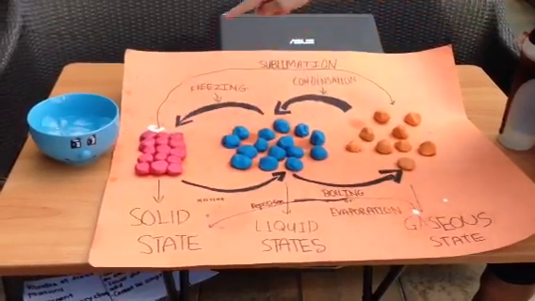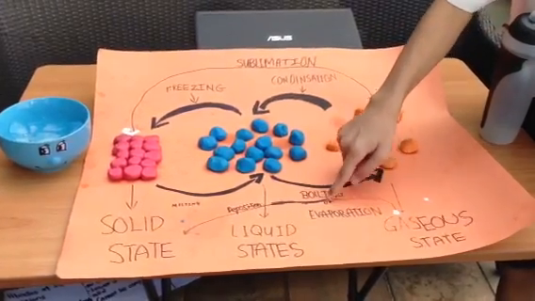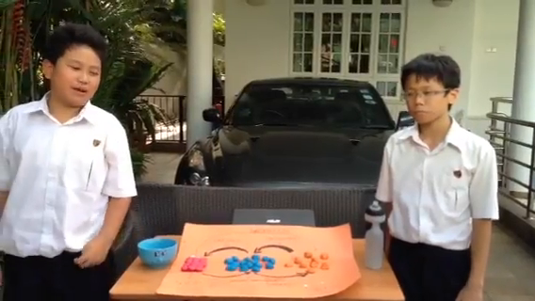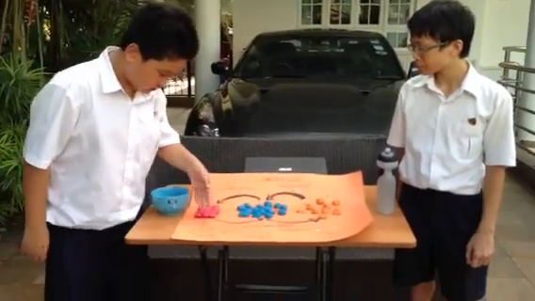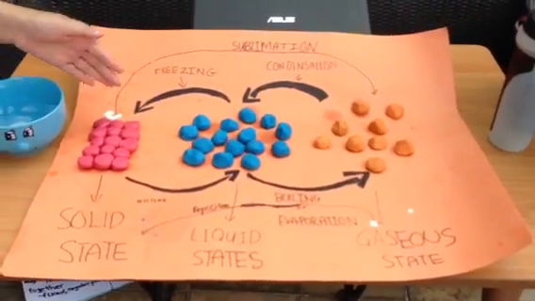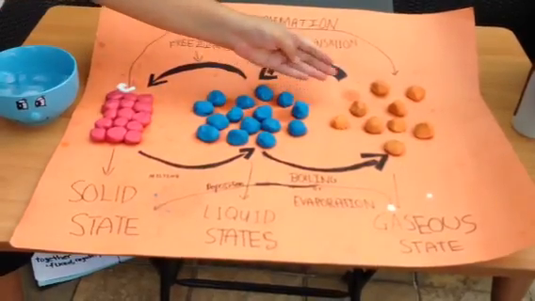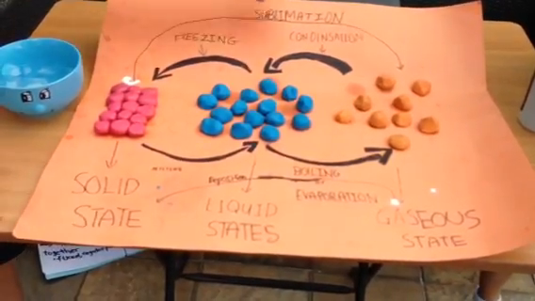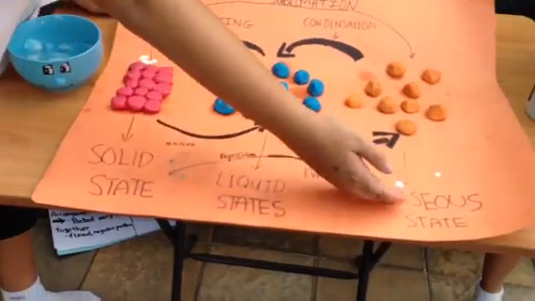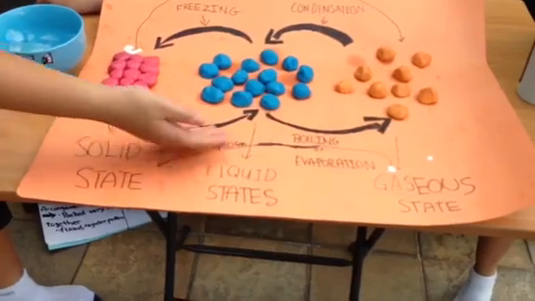Now, my friend Shaun is going to talk to you about the two bonus features of the change in state. Following up on what Hozea said, now I'll tell you the two bonus or special features which involve the solid state immediately changing to the gaseous state. The process of a solid state immediately changing to the gaseous state is called sublimation. And from the gaseous state immediately changing into the solid state, it's called deposition.